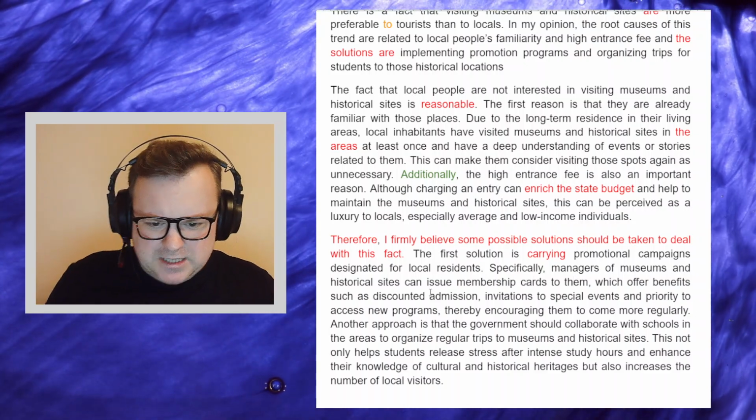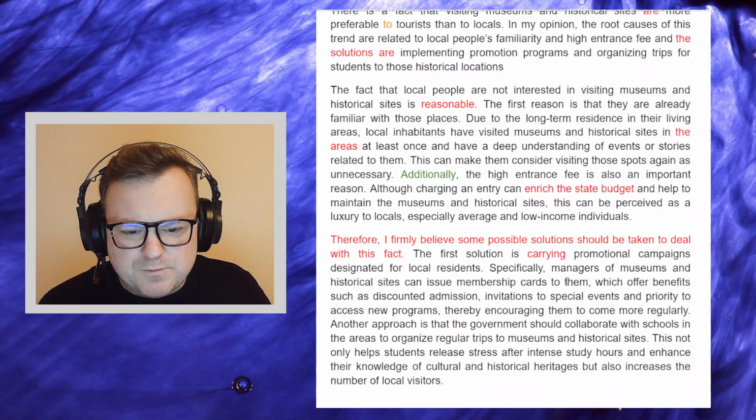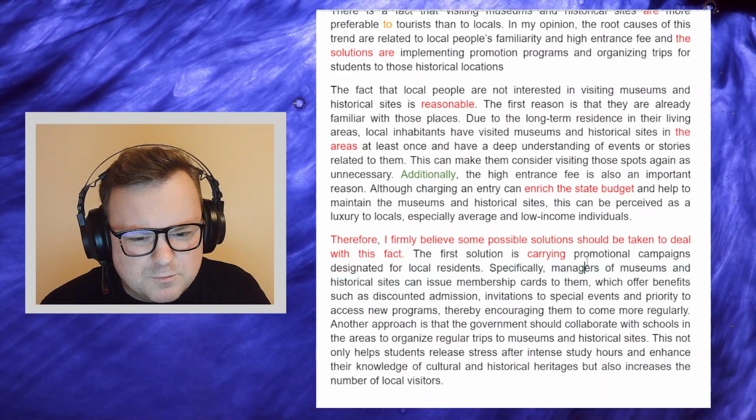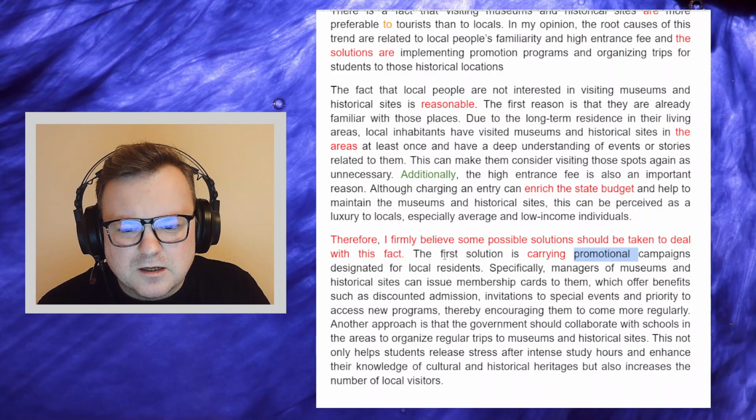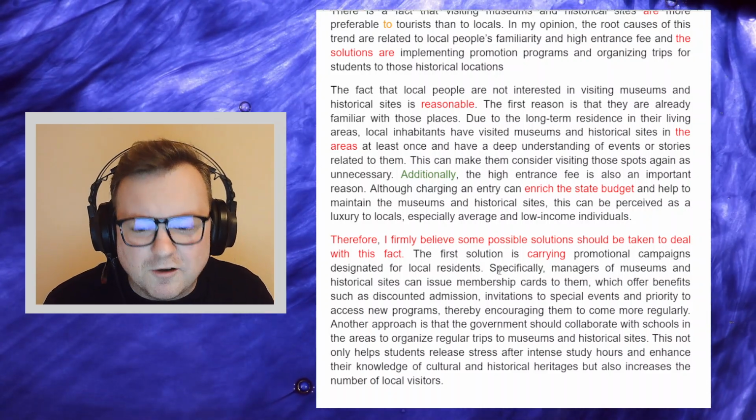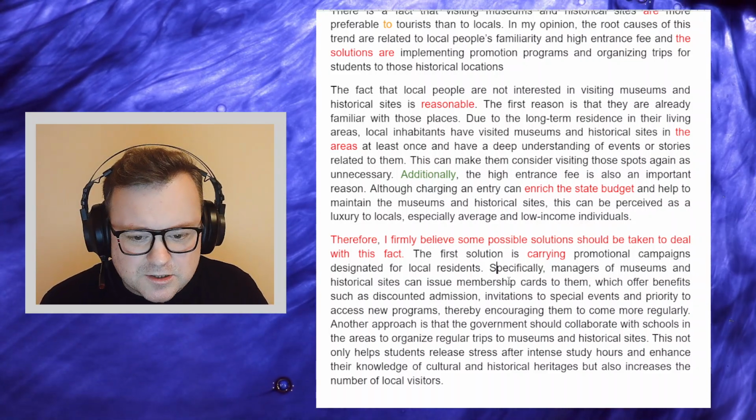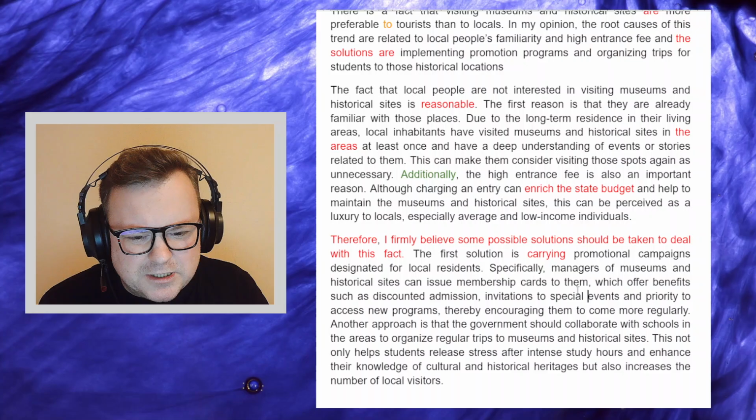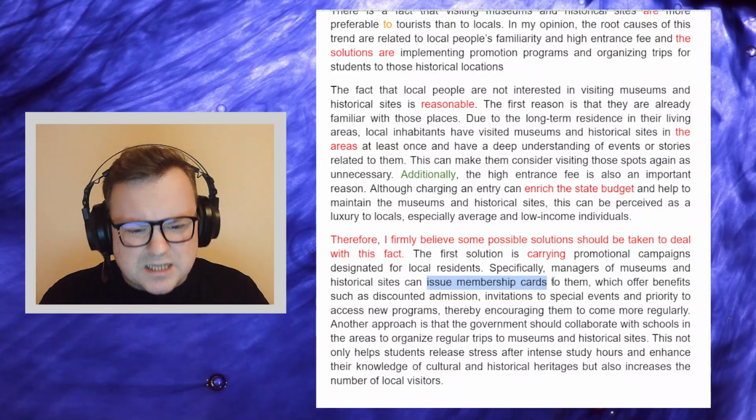Okay, so the candidate's solution is that managers of museums should issue membership cards to local residents. So we can forget about this promotional campaign, right? Forget about the promotional campaign. Let's just get straight into this. The first solution is for managers of museums to offer special membership cards to local residents. That would make more sense. I don't see that the promotional campaign is really connected to the issuing of membership cards. To me, those things are slightly disconnected.